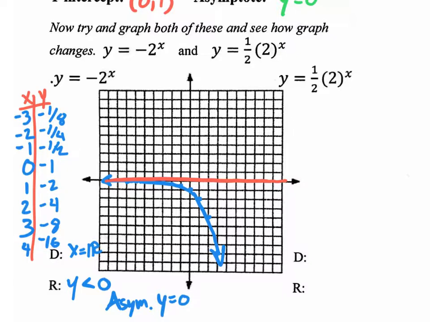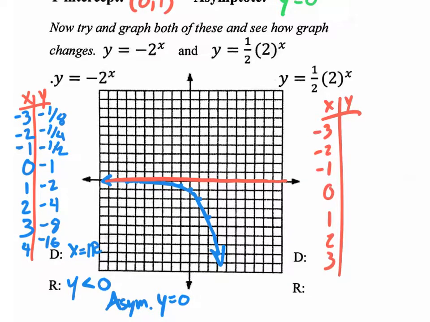So let's do the same for this guy over here. I want to do this one in red. Plug in consecutive integer inputs. And if you plug in a 0 right here, you'd have 2 to the 0. What's 2 to the 0? 1. And then 1 times half. What is 1 times half? 1 half. So when you plug in 0, you get out a half.